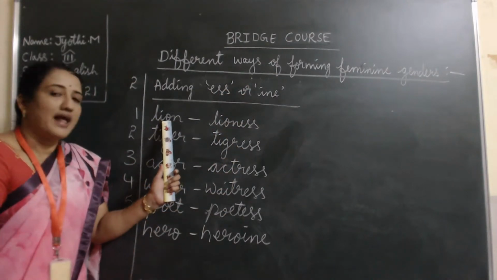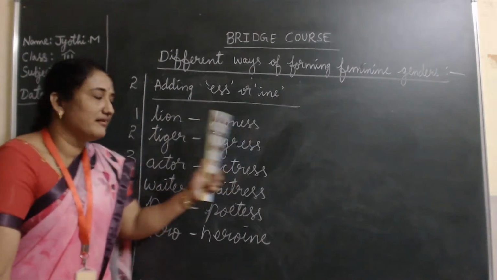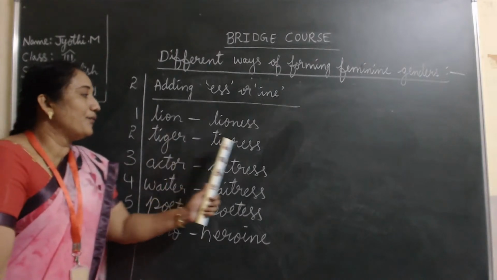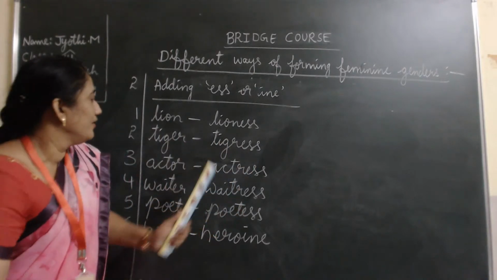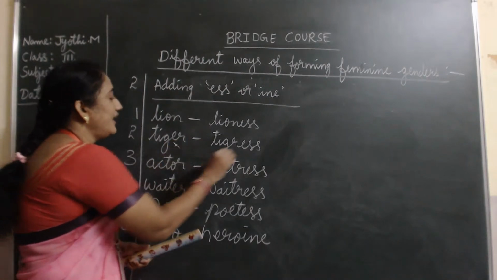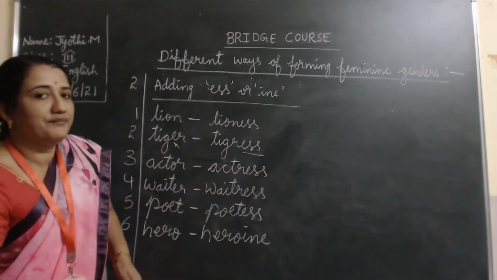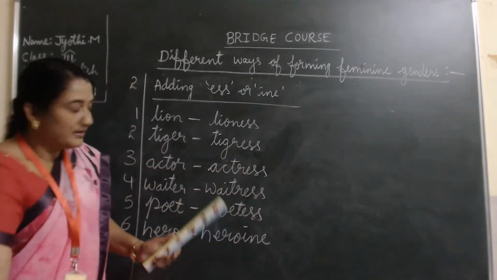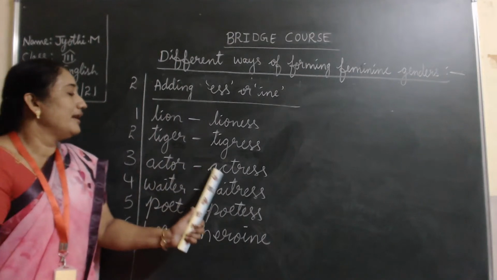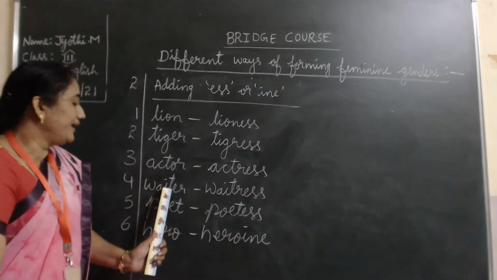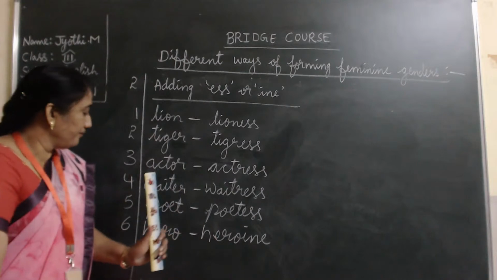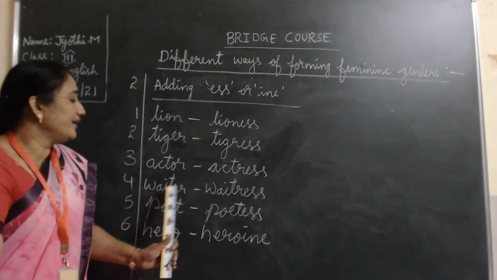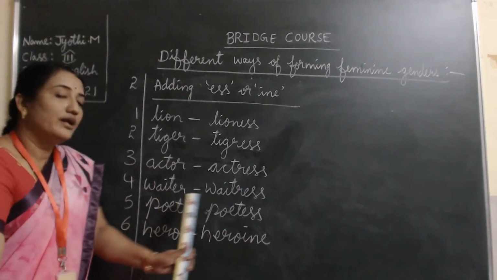Yes, first one is lion, lioness, tiger, tigress, dropping E and putting only ESS. Then actor, actress, waiter, waitress, poet, poetess.